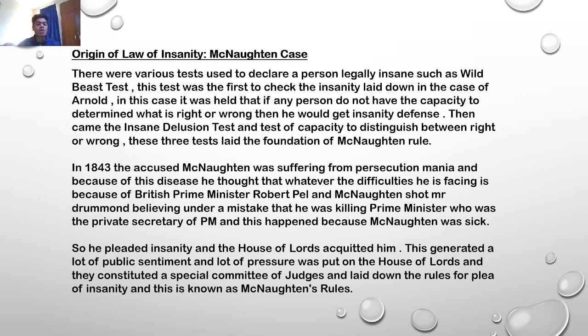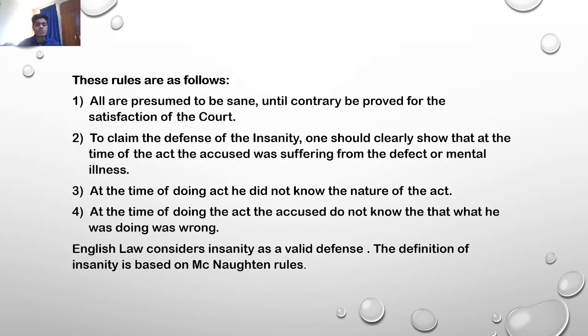This generated a lot of public sentiment, and a lot of pressure was put on the House of Lords, and they constituted a special committee of judges and laid down the rules for the plea of insanity, and this is known as the McNaughton rules. So these rules are as follows.